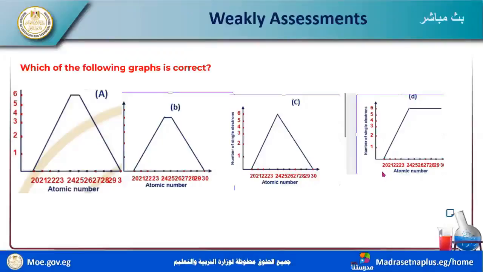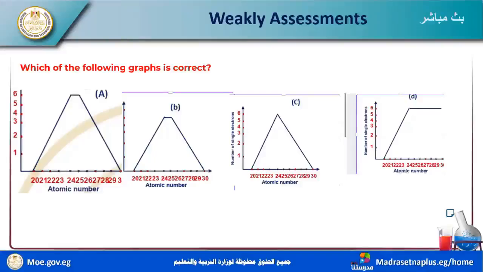In calcium, 20, the number of unpaired electrons is 0. 21 is 1, 22 is 2, 23 is 3, 24 is 6, 25 is 5, 26 is 4, 27 is 3, 28 is 2, then 0 and 0.